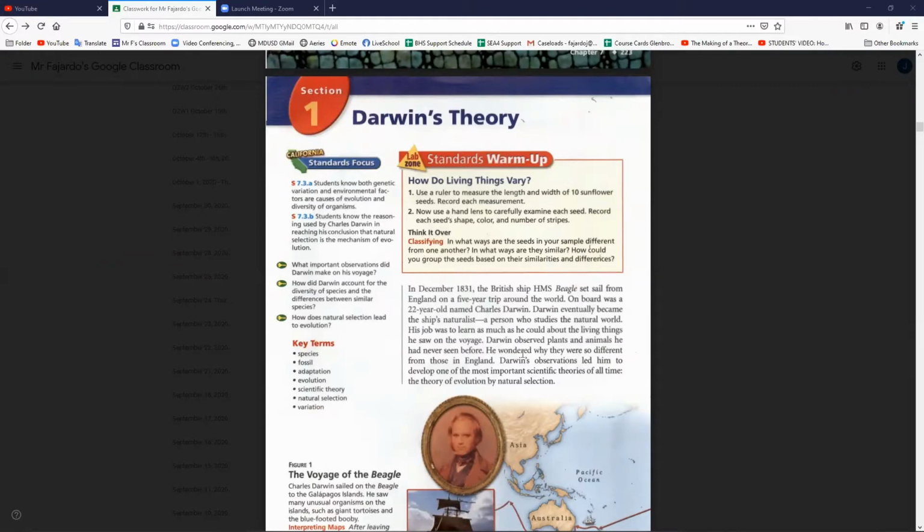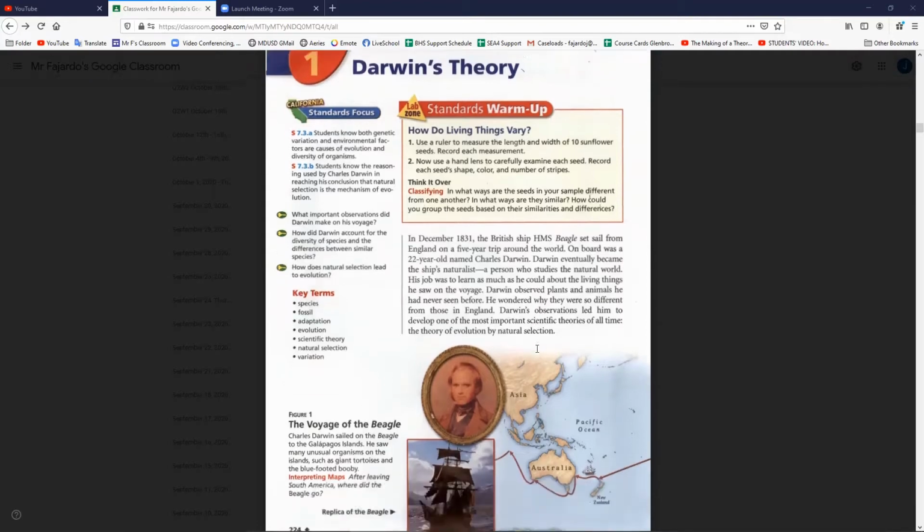Darwin observed plants and animals he had never seen before. He wondered why they were so different from those in England. Darwin's observations led him to develop one of the most important scientific theories of all time, the theory of evolution by natural selection.